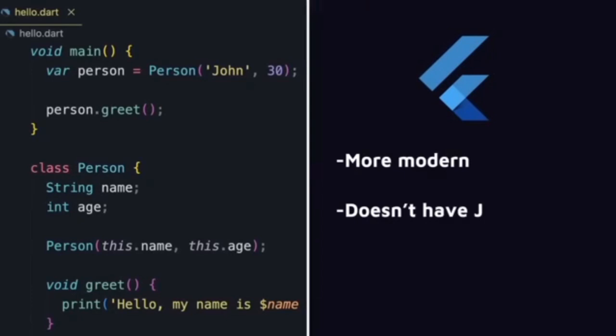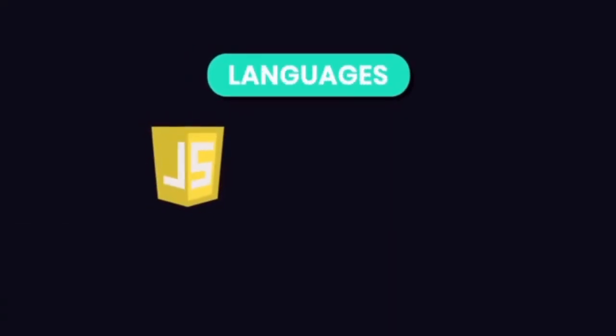It's more modern and doesn't have the particular quirks and weird parts you find in JavaScript. So you can decide between a lot of things.